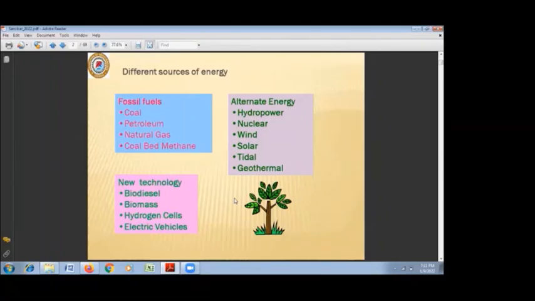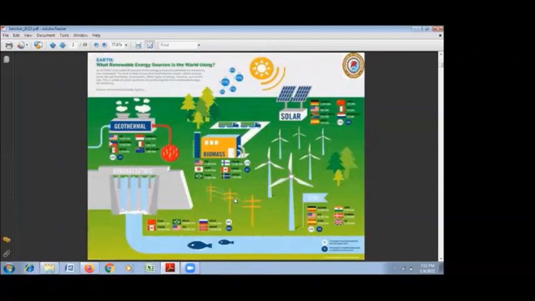The new technologies which are emerging are biodiesel, biomass, hydrogen cells, and electrical vehicles. Electrical vehicles are now already on the road. So this is the chart which shows what renewable energies we are mostly using in the world. First is hydropower, second is solar, third is wind power, then biomass, and finally geothermal. These are the popular alternative renewable energies used.